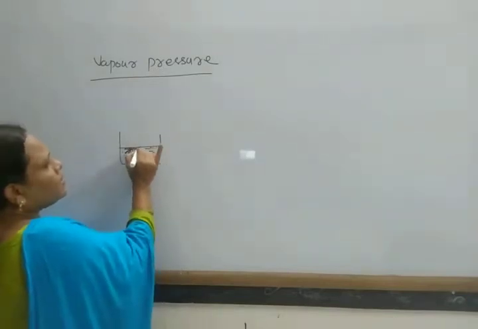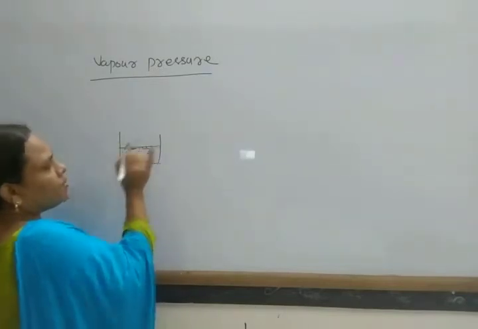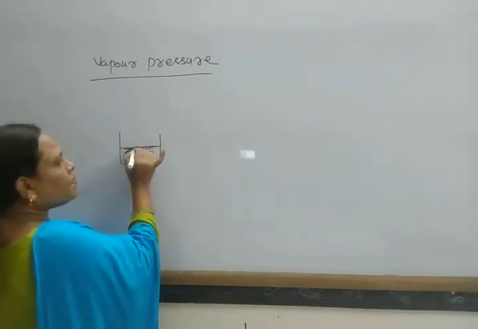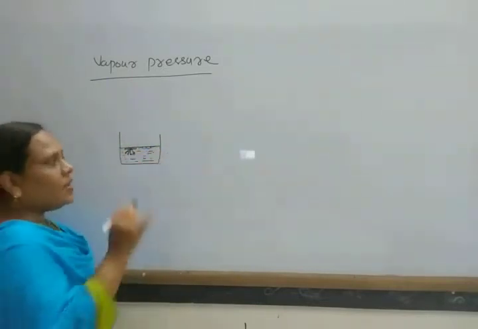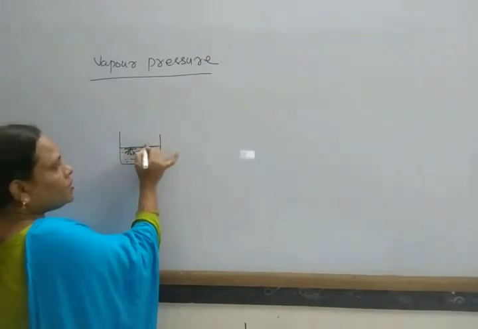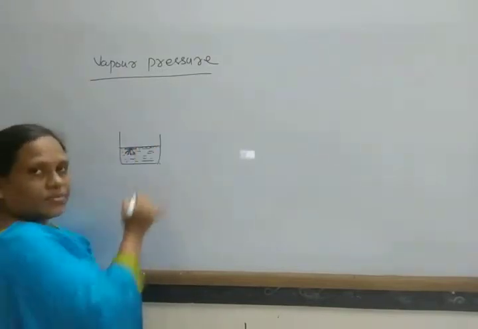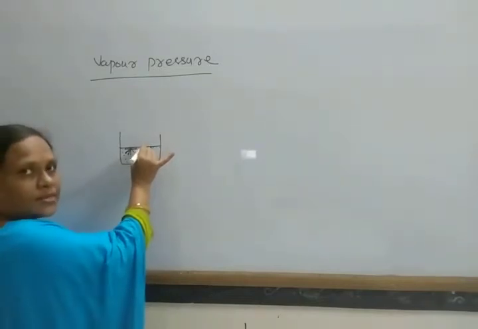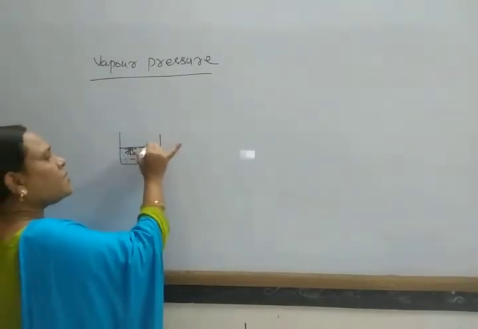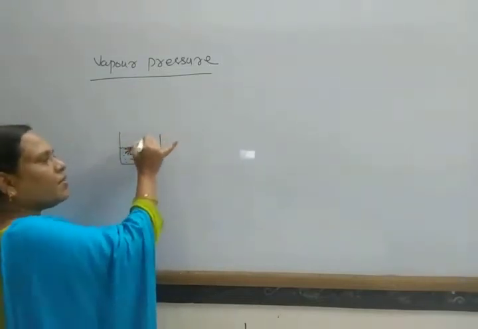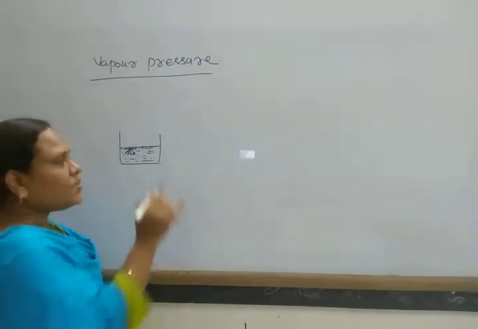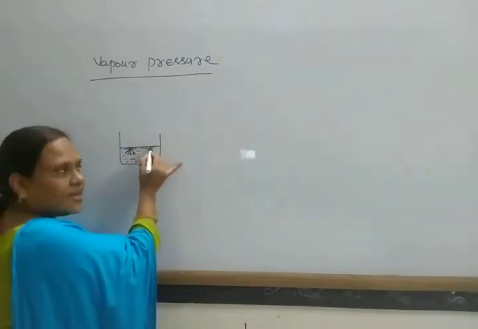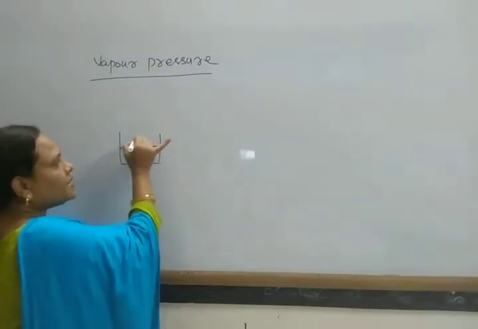So these molecules experience a force of attraction, but the molecules present on the surface generally have no other liquid molecules above them. So these molecules get less force of attraction, and hence they want to escape from the surface.